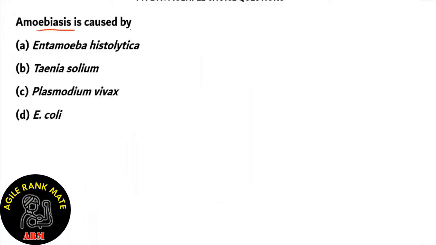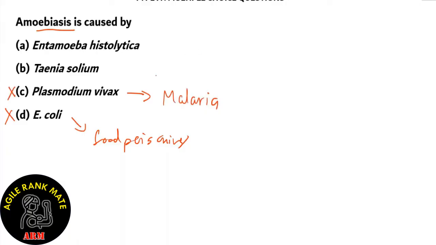Amoebiasis is caused by A, Entamoeba histolytica, B, Taenia solium, C, Plasmodium vivax, and D, E. coli. Let's look at each of our options. Option D, E. coli. The ingestion of E. coli causes food poisoning. So option D is incorrect. Plasmodium vivax is the causative agent for the disease malaria. So option C is incorrect.